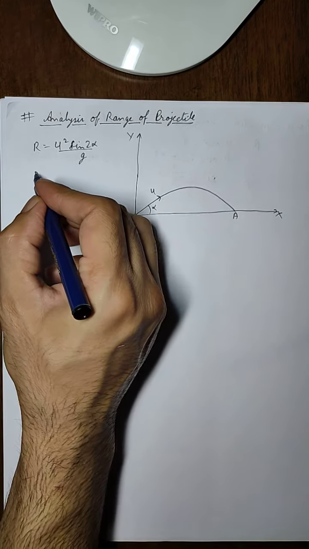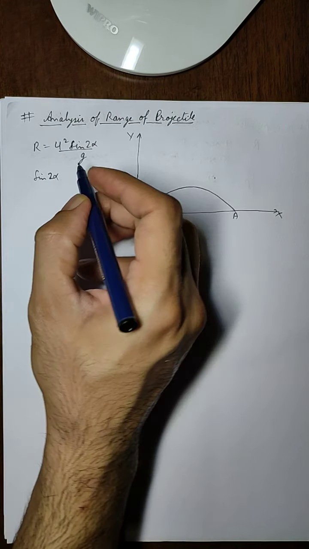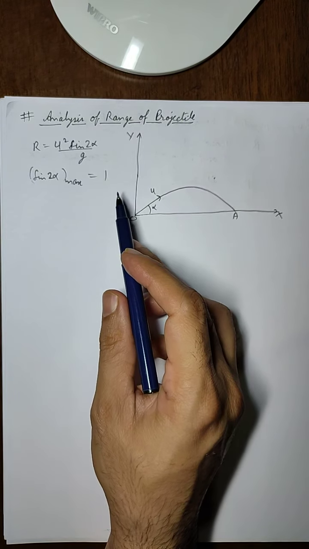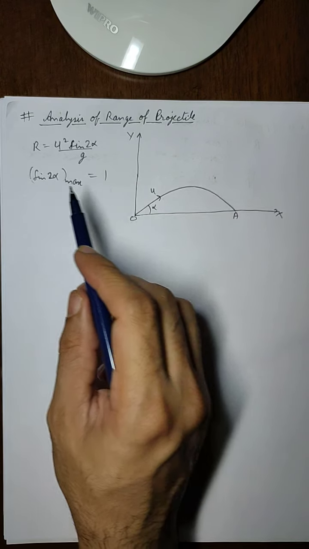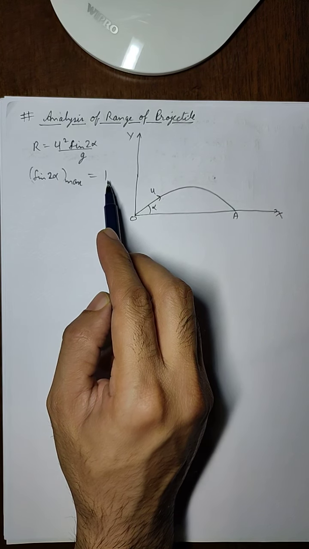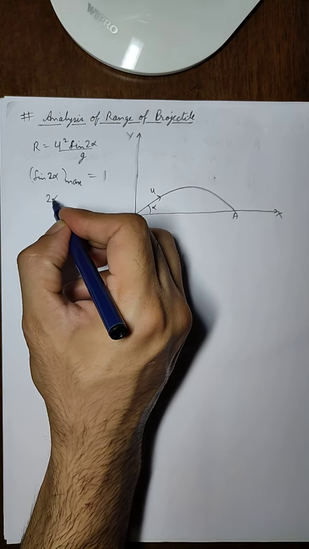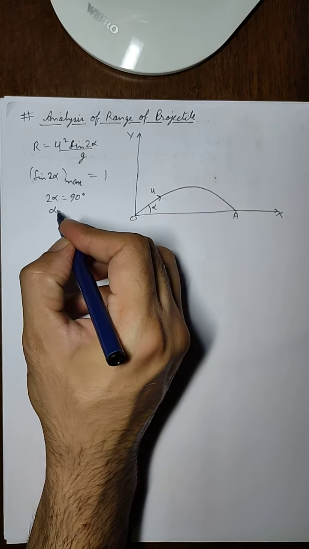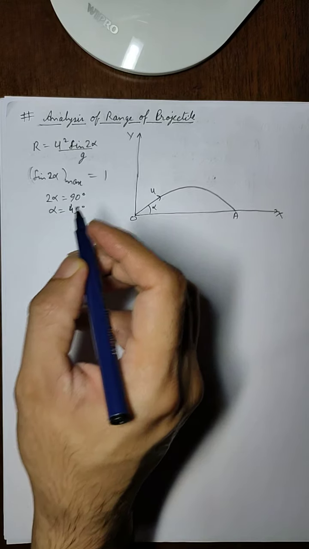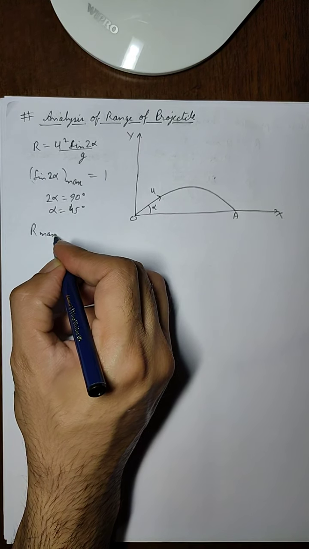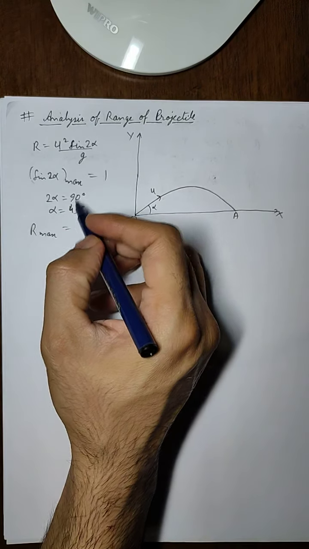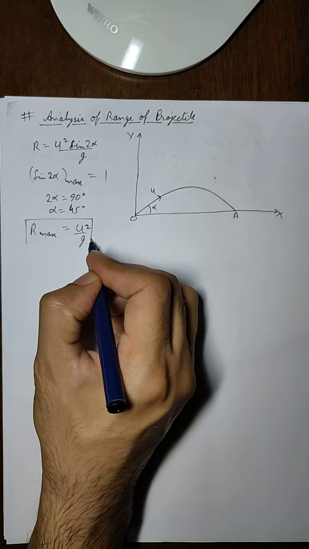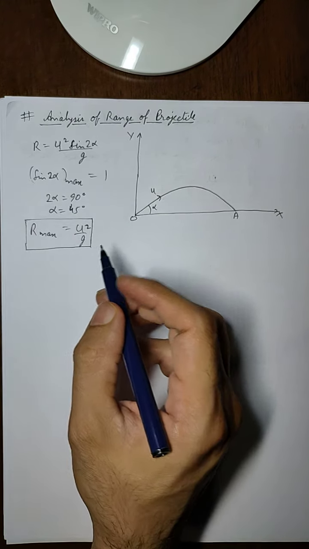Now here we have sine 2 alpha, and we know that sine of any angle has a maximum value of 1. We know that sine varies between -1 and 1. So the maximum value of sine 2 alpha should be equal to 1. This will happen when the angle 2 alpha equals 90 degree. Maximum value of sine is at sine 90 degree. So that means 2 alpha is 90 or alpha is 45 degree. That means the range is maximum at alpha equals 45 degree, and if we put alpha 45 here, then this becomes 1, and we'll get the formula u square upon g. So the maximum range is u square upon g.